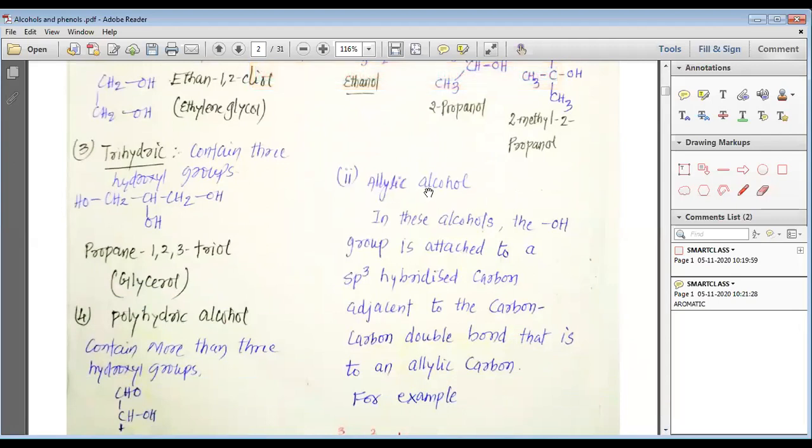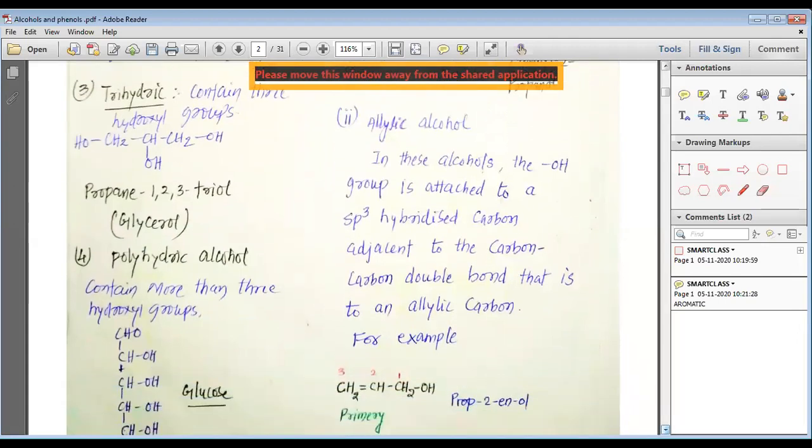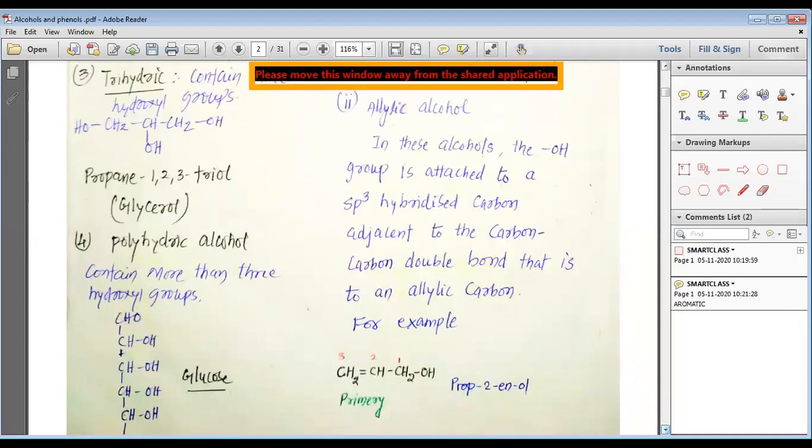Then we have the allylic alcohol. In these alcohols, the OH group is attached to the sp3 hybridized carbon adjacent to the carbon-carbon double bond, that is an allylic carbon. So the OH group is bonded to a particular carbon, and that carbon is again bonded to the carbon which is involved in the double bond.